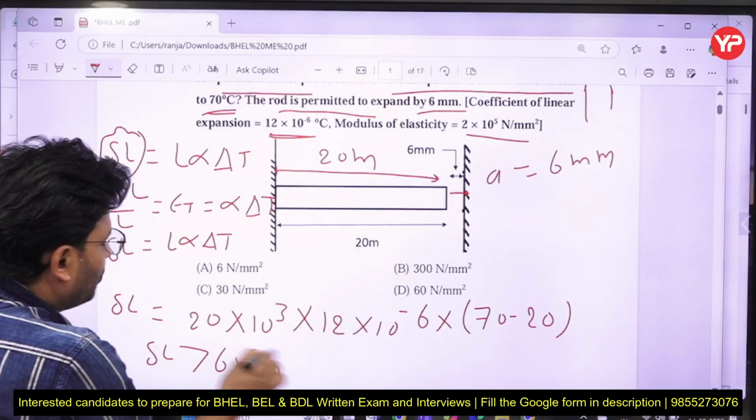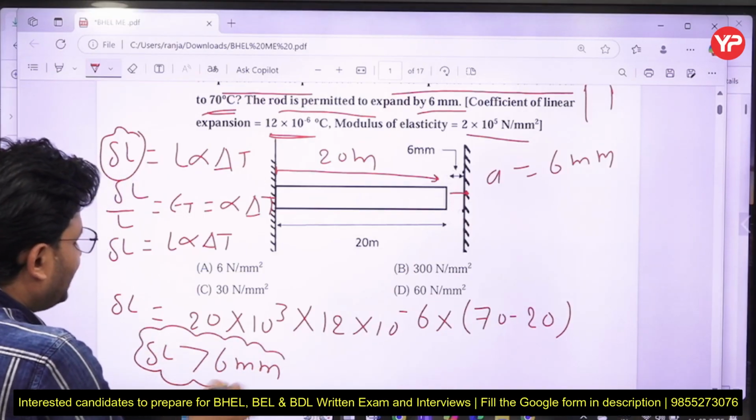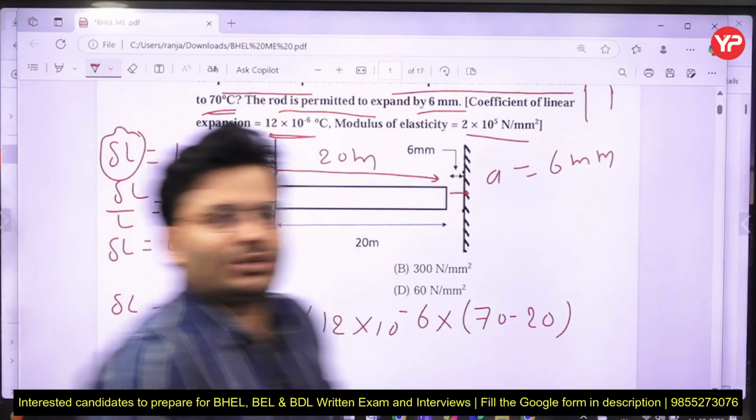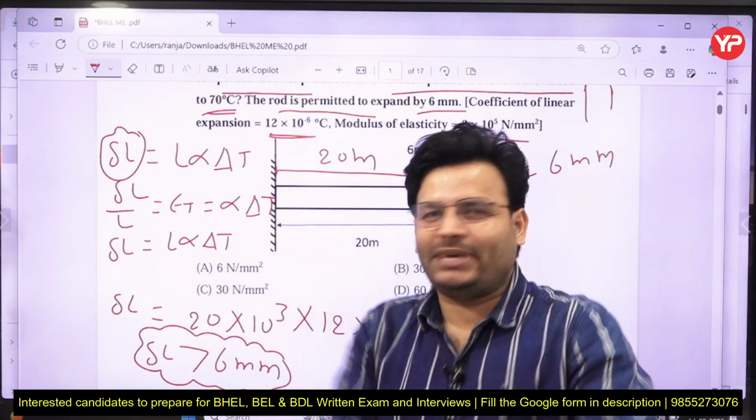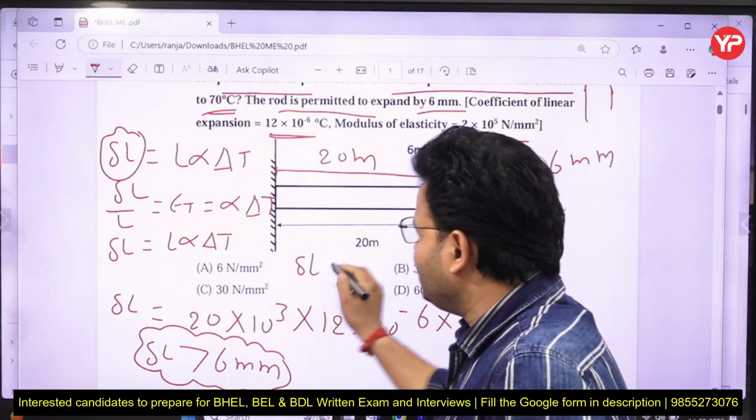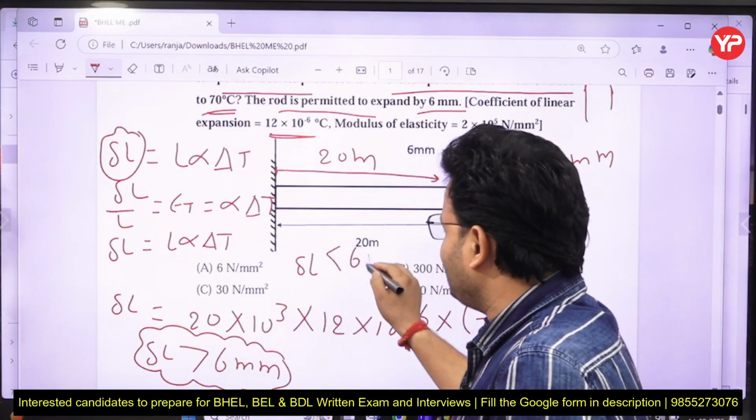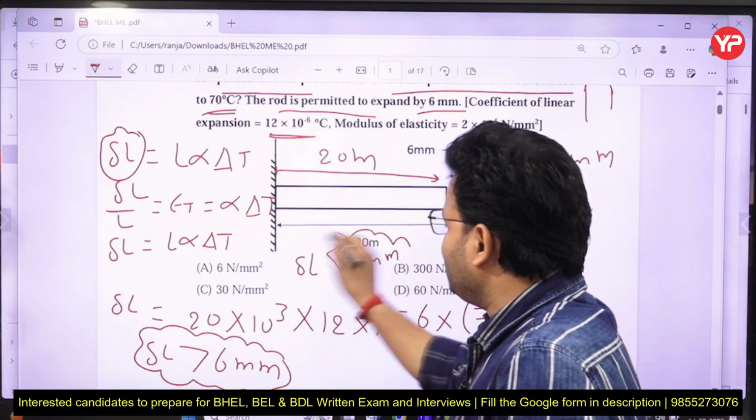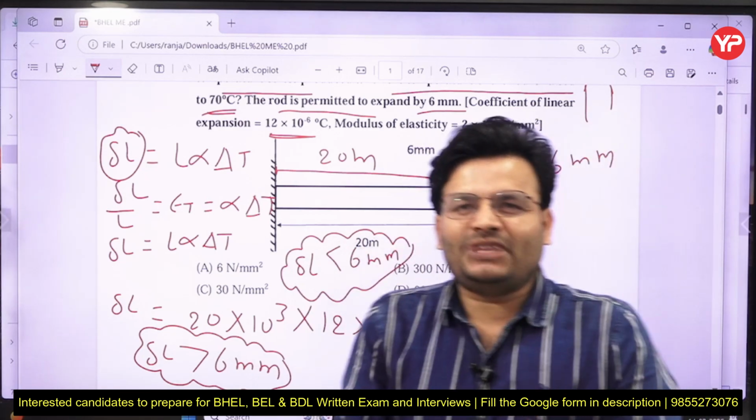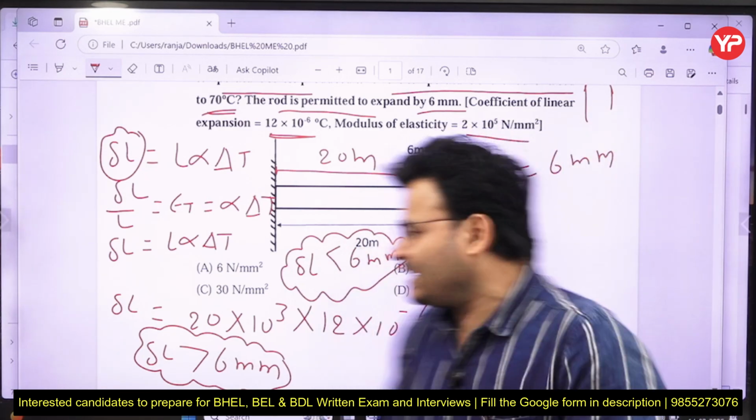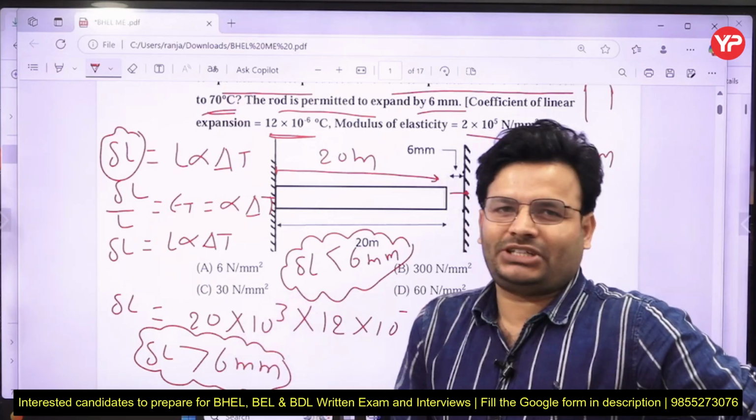Change in length is more than 6 mm. So can anybody tell me whether stress will be generated or not? Suppose that type of question is asked: if the change in length is less than 6 mm, will any stress develop? No, my dear friends. In such a case it will be the free expansion case, and there will be no thermal stress developed.